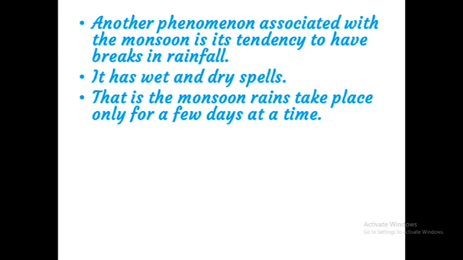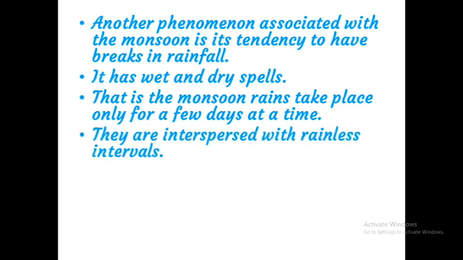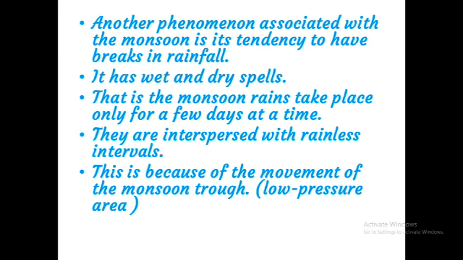Another phenomenon associated with the monsoon is its tendency to have breaks in rainfall. That means it has wet and dry spells. The monsoon rains take place only for a few days at a time. They are interspersed with rainless intervals. On some days there is continuous rainfall, and on other days there is no rainfall. And this is because of the movement of the monsoon trough. Do you know why this break comes during the monsoon time?